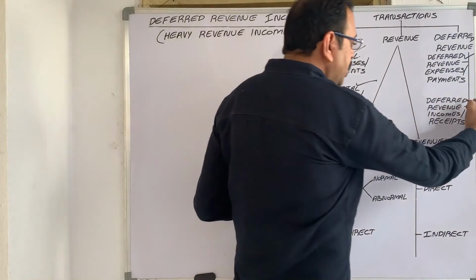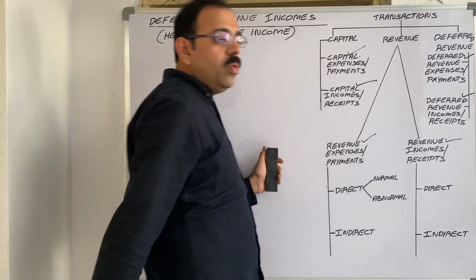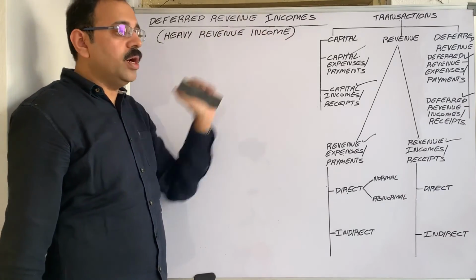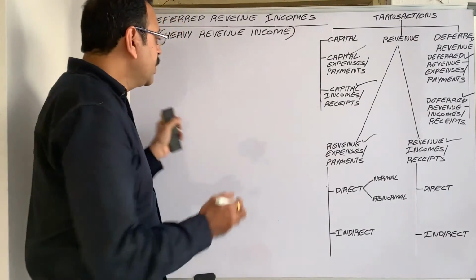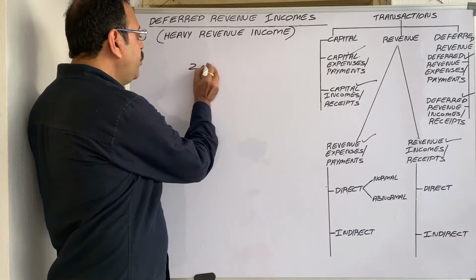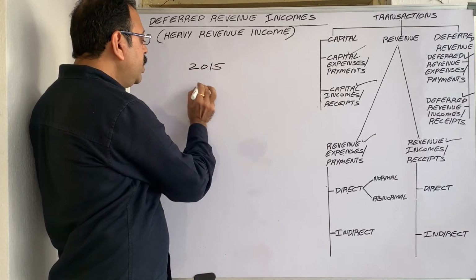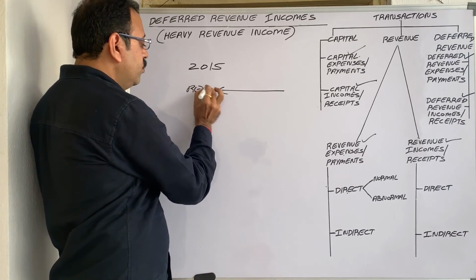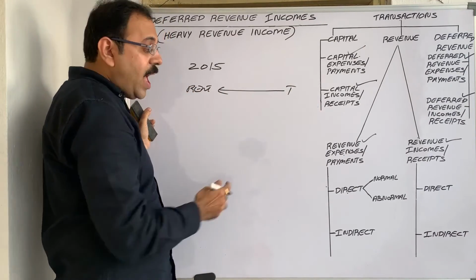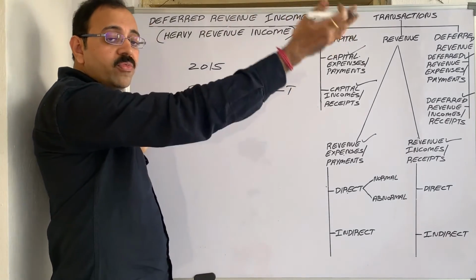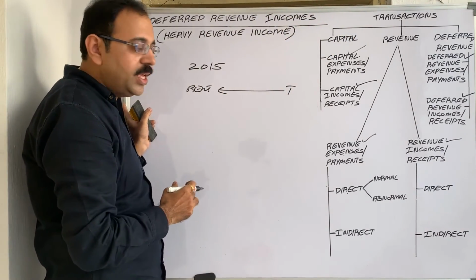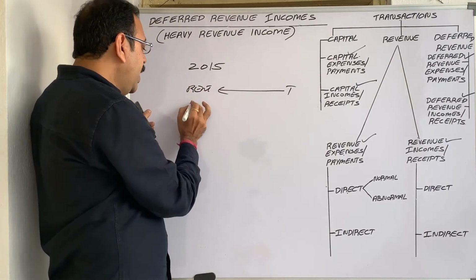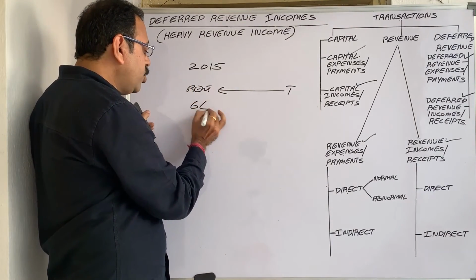Now the last transaction is deferred revenue income. It means heavy revenue income. We will see it with one example. In 2015, the firm received rent from one tenant. As the tenant is going abroad for 3 years, he paid 3 years' rent at a time. Say the rent amount is 6 lakh rupees.